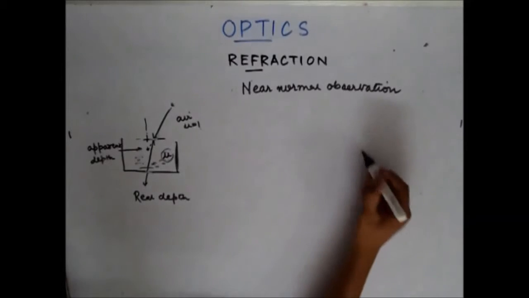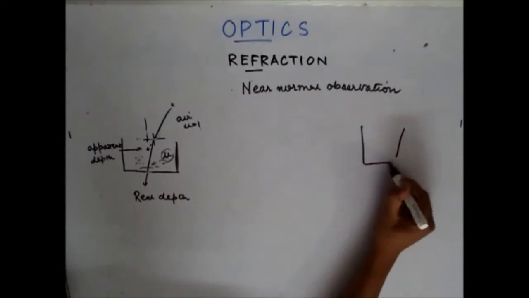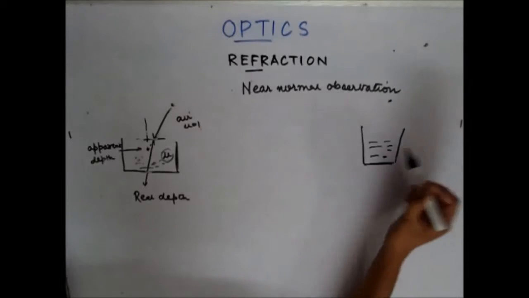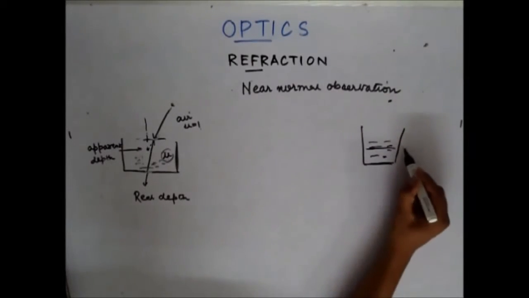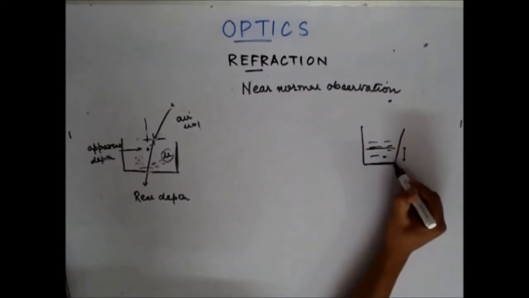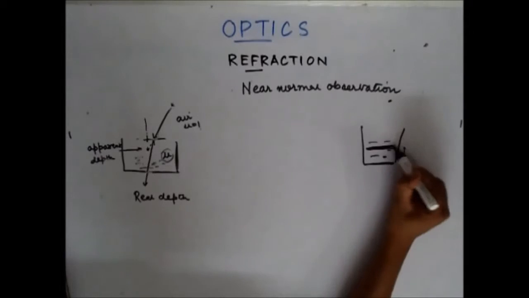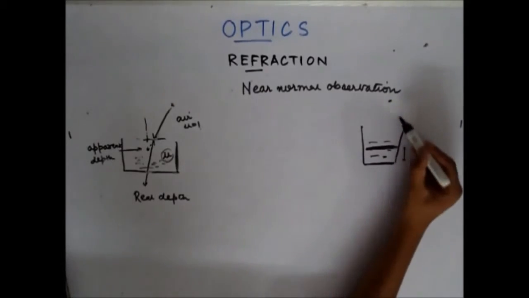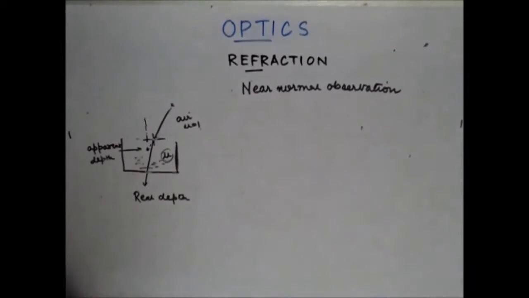Remember, when we have a bucket full of water and this is the surface of the bucket, you might have observed that the surface of the bucket looks somewhat raised up. So if the surface is here, to me the surface may appear to be here. Why does this occur? This occurs because of refraction, and this is what we'll discuss now.